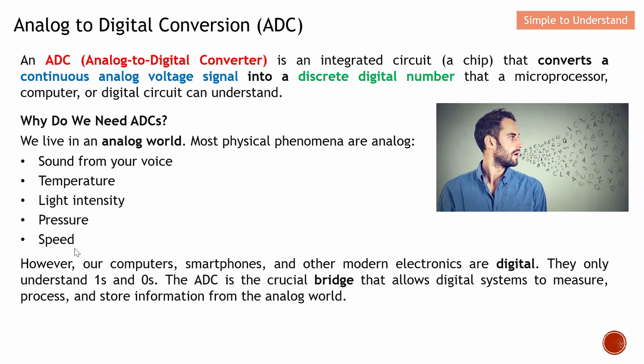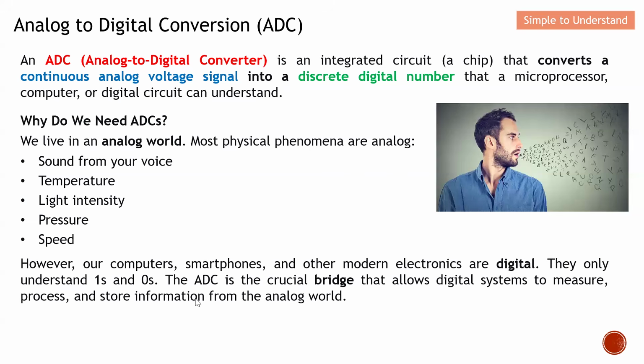However, our computers, our smartphones, and other modern electronics, the communication is all digital. Therefore, we need to convert the analog to digital, then it can be carried over to the receiver. This is the reason why we need this ADC. Computers, smartphones, and any form of electronic communication only understand ones and zeros. Therefore, this ADC is a very critical bridge that allows digital systems to measure, process, and after that store the information from the analog world.